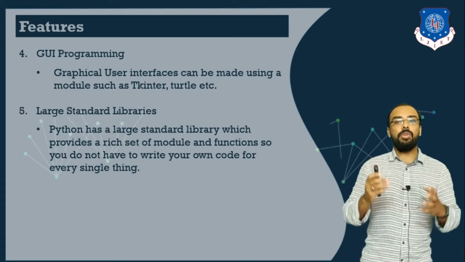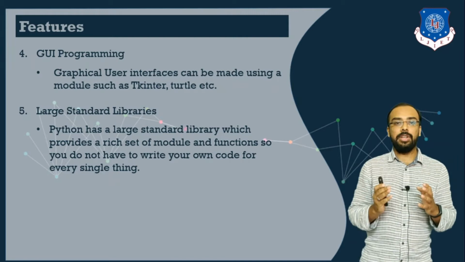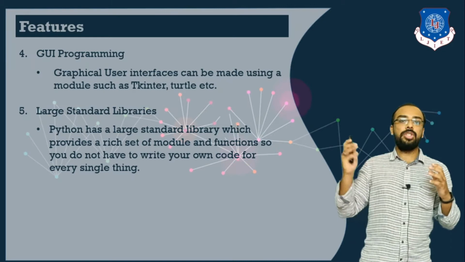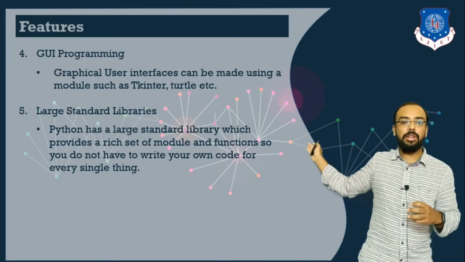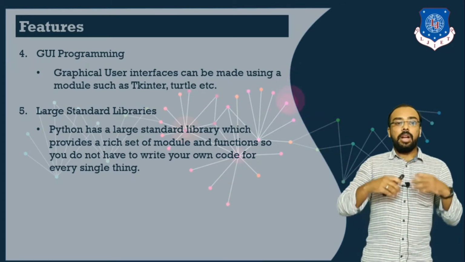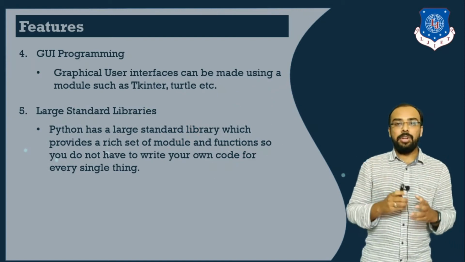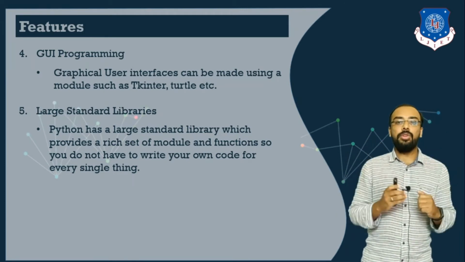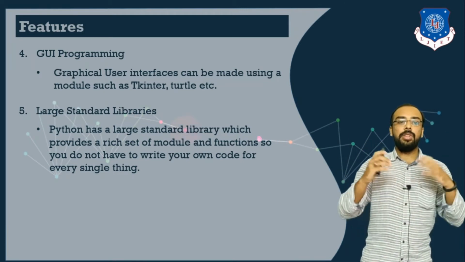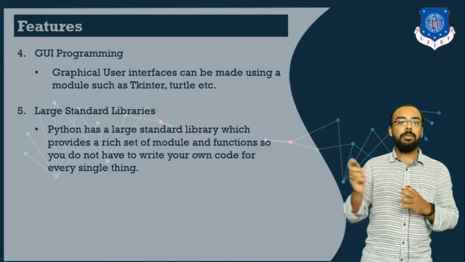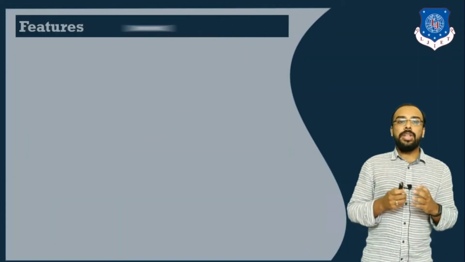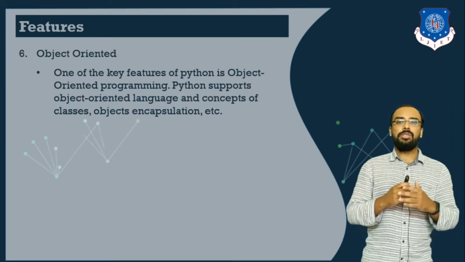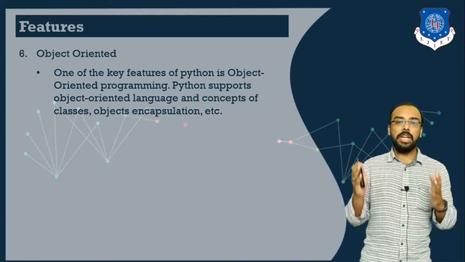Whenever you want to develop GUI based programming, at that particular time Python is also useful. Some of the GUI libraries are Tkinter, Turtle, etc. Now another thing is large standard libraries. Python is a very rich language. It provides rich sets of modules, as well as built-in functions with which you can develop very large scale projects. Next important feature is object oriented. What do we mean by object oriented? As you are familiar, what are the different concepts of OOPS?